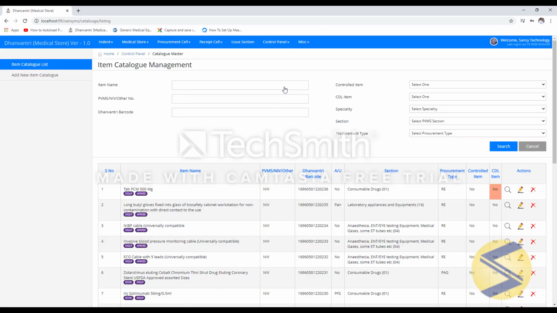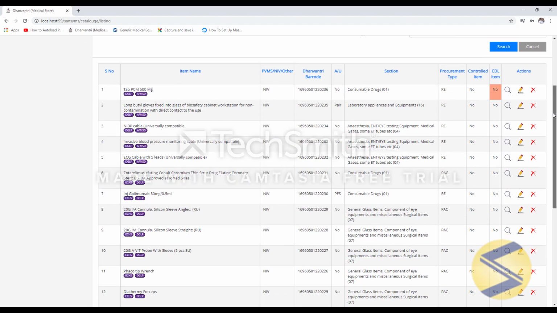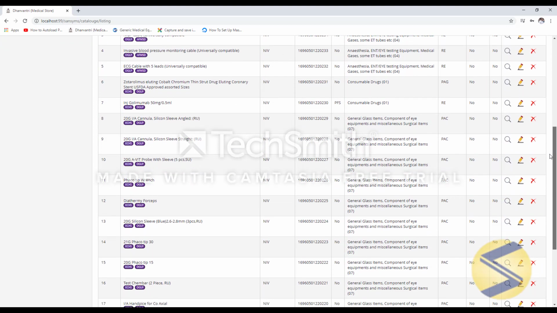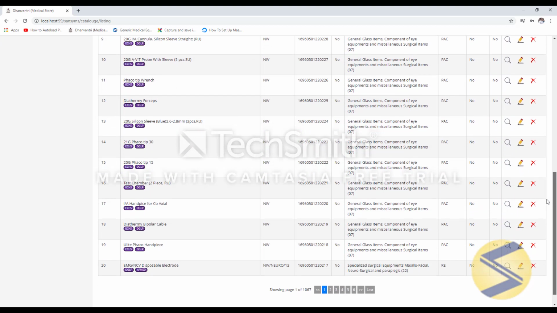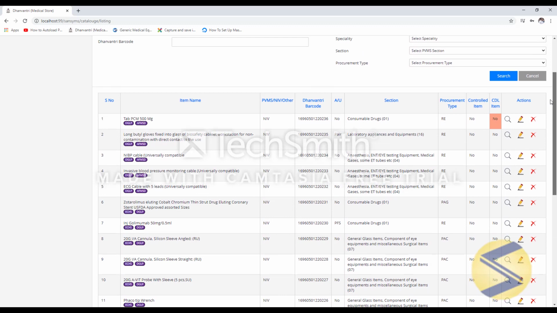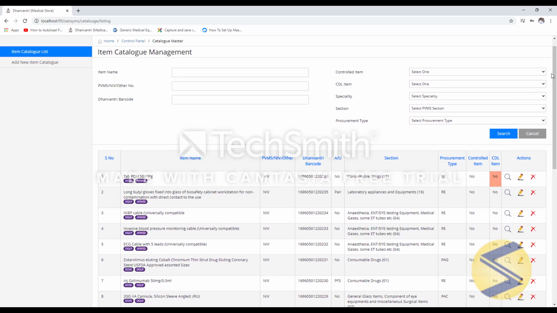Item catalog is a collection of all the nomenclatures applicable to the unit. As you can see, there are many nomenclatures already added into the software. In case you wish to add a new item, then you can use item catalog management.